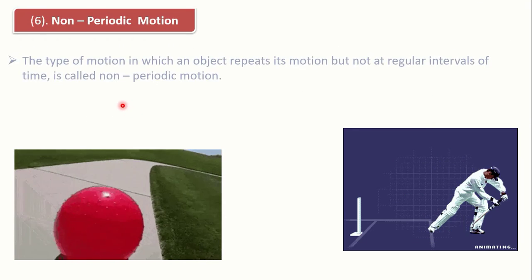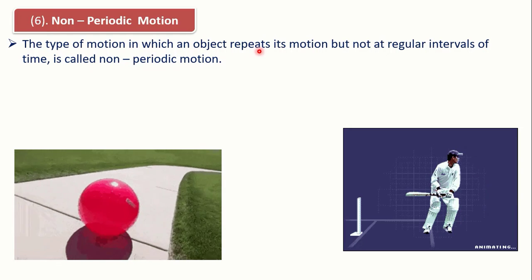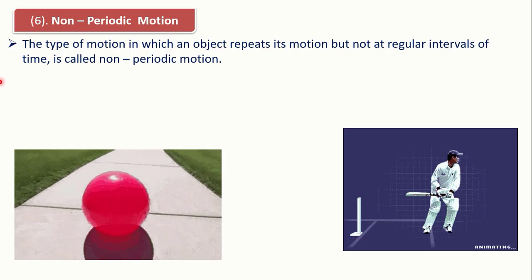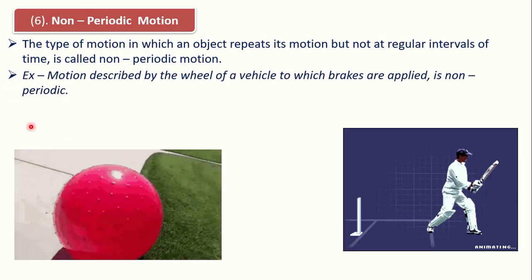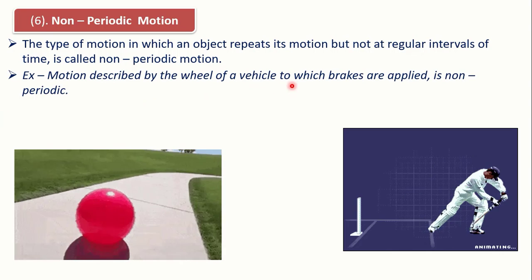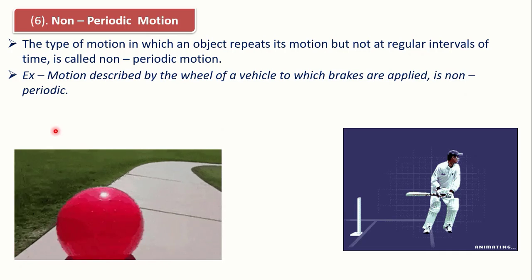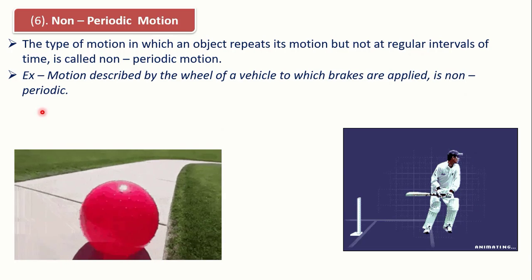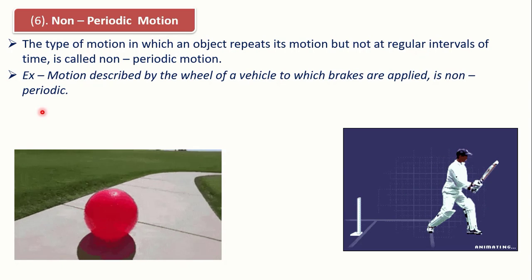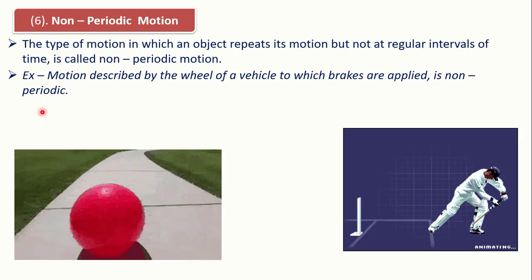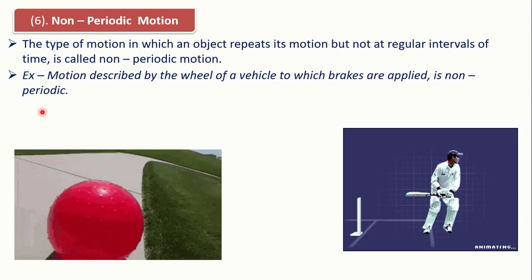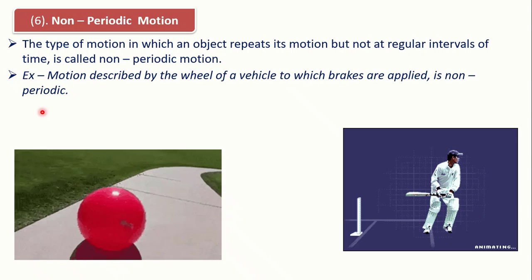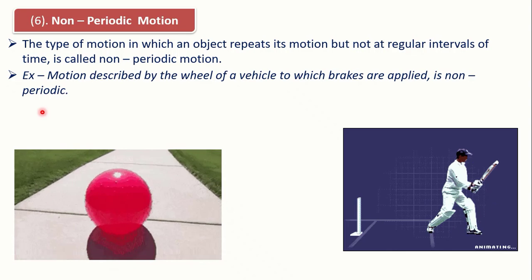Here, non-periodic motion, the type of motion in which an object repeats its motion but not at regular intervals of time, is called non-periodic motion. Example, motion described by the wheel of a vehicle to which brakes are applied is non-periodic motion. When any car is in motion and suddenly the brake is applied to that car, you can see the rotation of the wheel of the car changes, its speed slows down, and that's why the motion of the wheel of the car undergoes non-periodic motion when the car is in motion and suddenly the brake is applied to it.